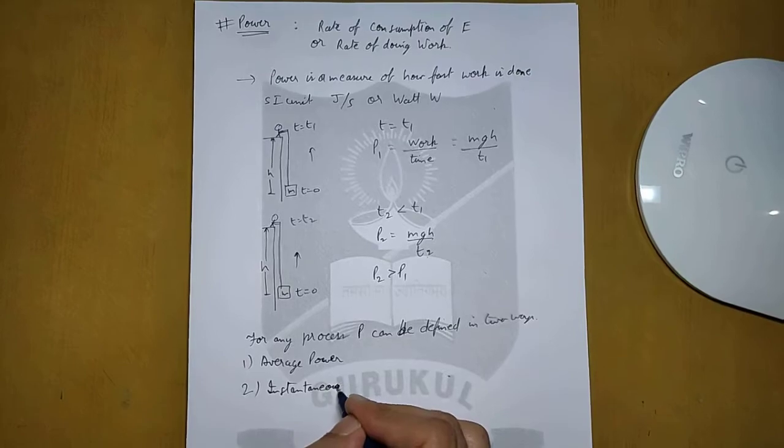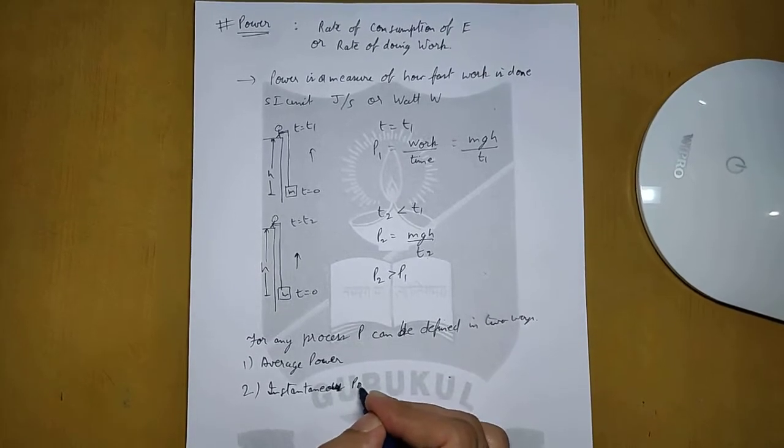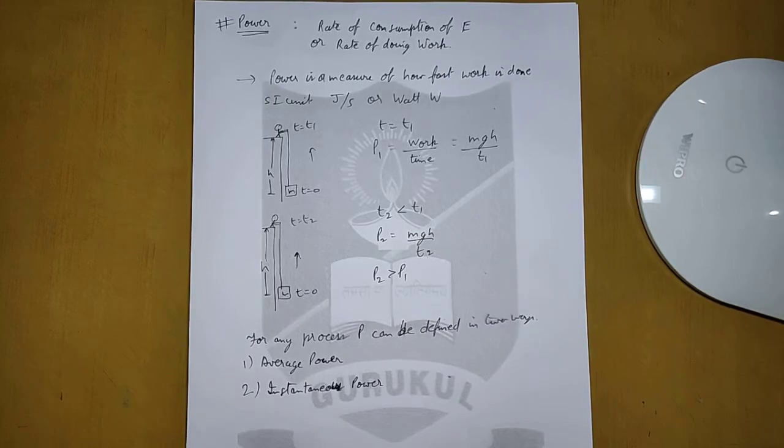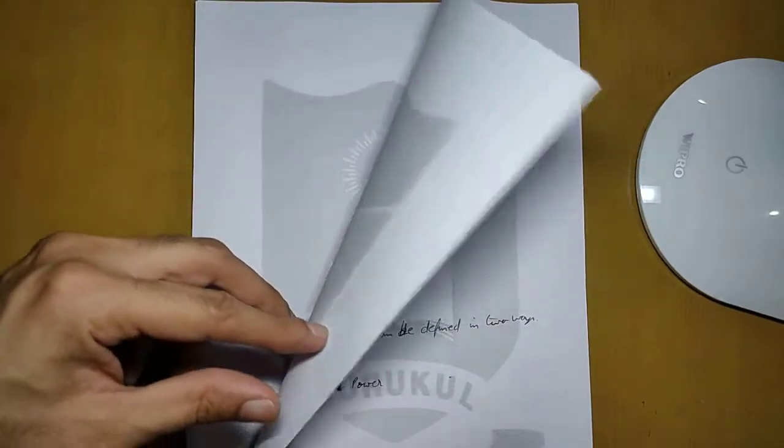Now we have already done this concept of average and instantaneous at the start of our syllabus when we defined the average and instantaneous velocities and acceleration. So from that concept we can understand that average power will be the power generated or the energy consumed in the entire process, and instantaneous power will be at some particular moment, at some particular instant. So let us discuss both of these.